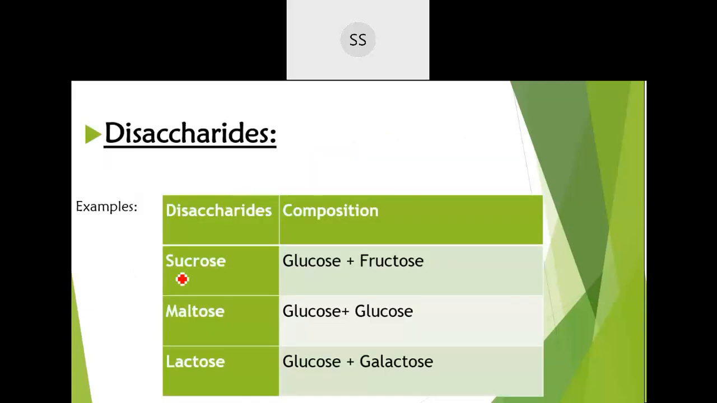Few more examples are there. See here, sucrose we just now discussed. It gives us glucose and fructose units. Then there is maltose, which gives you 2 glucose units on hydrolysis. Then lactose gives you 1 glucose unit and 1 galactose unit on hydrolysis.